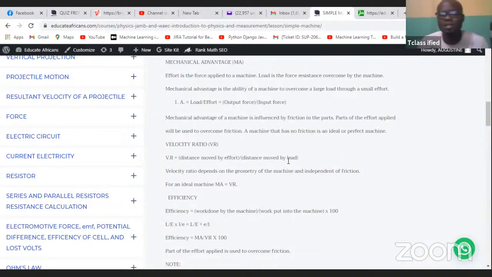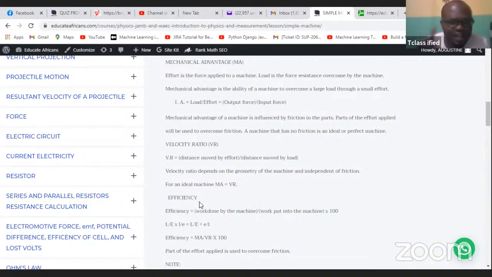So take note, there are simple things that enable you to quickly memorize a formula in physics or sciences that will enable you to make a better outcome. Velocity ratio depends on the geometry of the machine and it is independent of friction. Velocity ratio does not depend on friction. We know that mechanical advantage depends on friction, but velocity ratio does not. And for an ideal machine, mechanical advantage is always equal to velocity ratio.